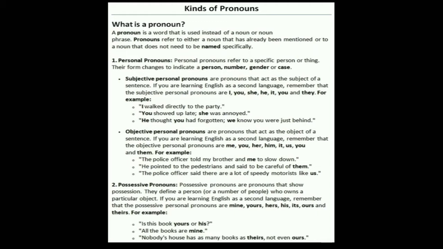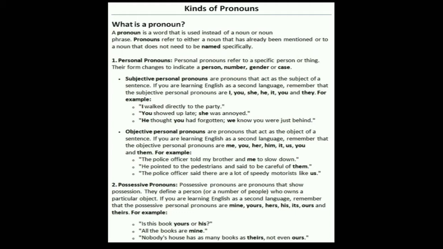Number 1, subjective personal pronouns are pronouns that act as the subject of a sentence. Subject means the person who is active in the sentence, and the verb is done by that person. That is subject. Like, I walked directly to the party. The walking is being done by me. I walked. Who walked? I. The answer would be the subject. You showed up late. Who showed up late? You. She was annoyed. He thought you had forgotten. We knew you were just behind. So these are I, you, she, he, it, we, they. These are actually subjective personal pronouns.